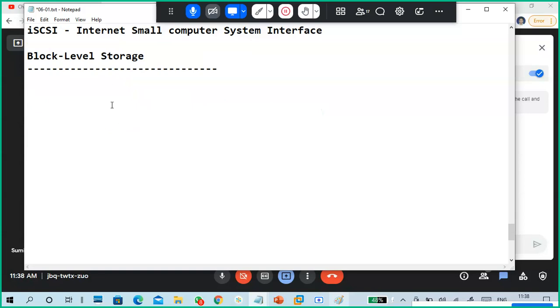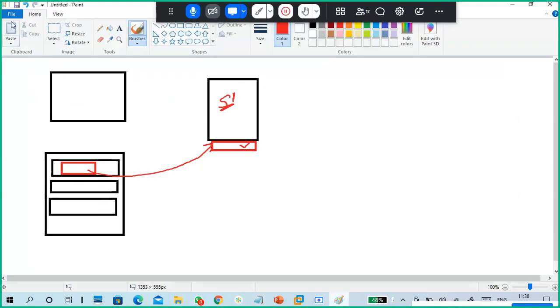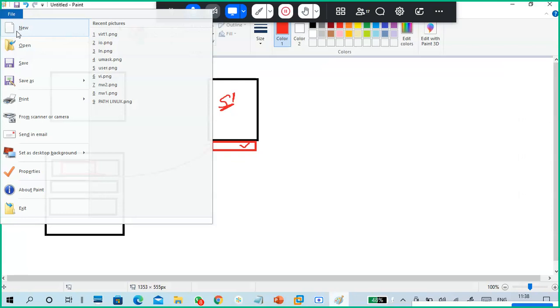Okay, next one is network virtualization. So what is network virtualization? Guys, look here. Two things are very important in network virtualization.